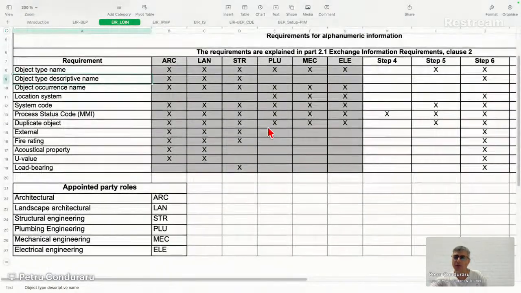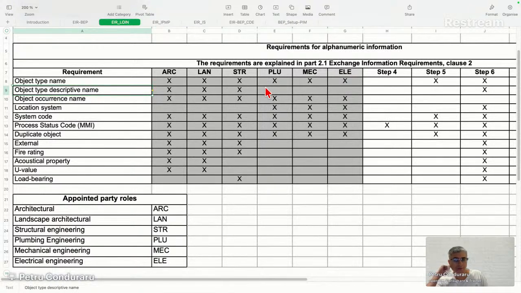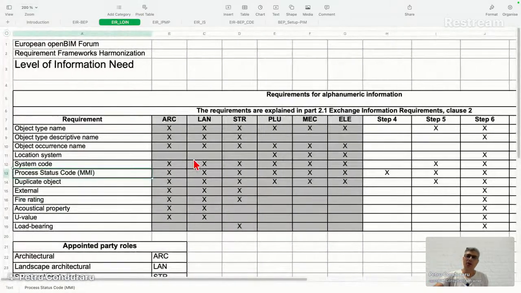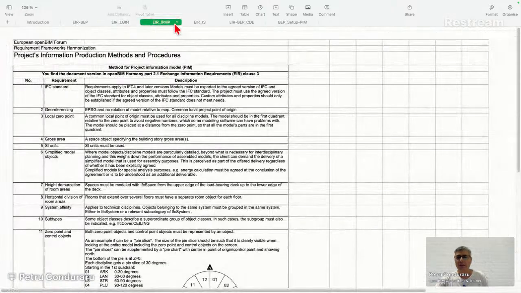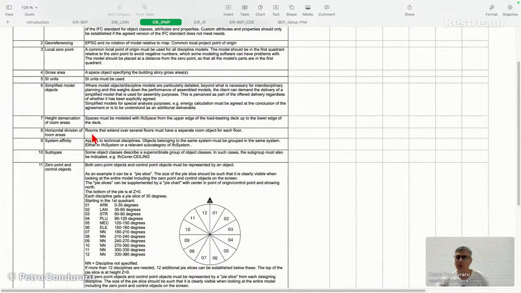I think we covered that as well. And here you see the disciplines, appointed party roles: architectural, landscape, structural, plumbing, mechanical, electrical. Yeah, these things were already in the other part. I think here and here are the two things that were nowhere, or no, even this part was there.